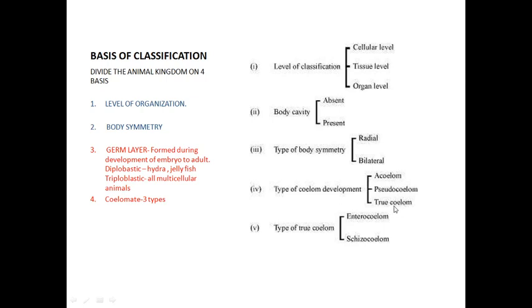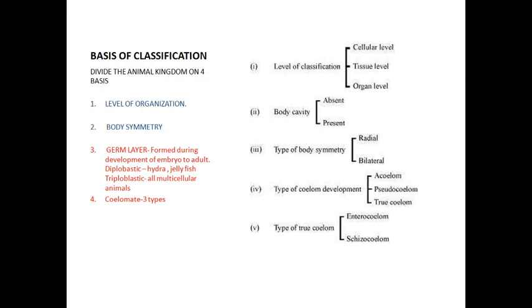For true coelomate there are 6 types of phyla. It starts from annelids and ends with chordata. What are they? Annelids, arthropoda, mollusca, echinodermata, hemichordata, and the last one is called chordata. These all belong to the coelomates. So if you see the basis of the classification, you are able to understand the classification of the kingdom Animalia based on the fundamental features. The chart is very important. It may be asked in the 2 mark.